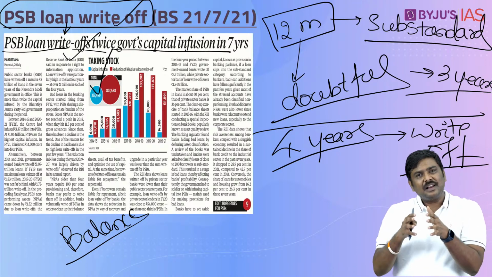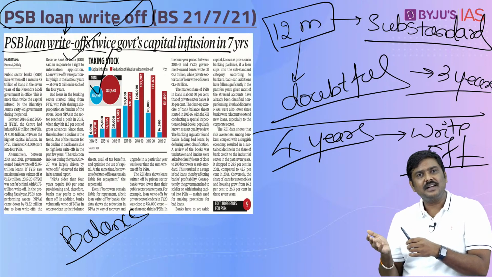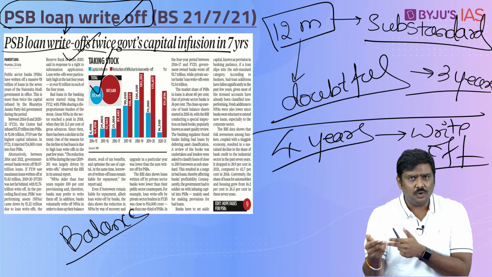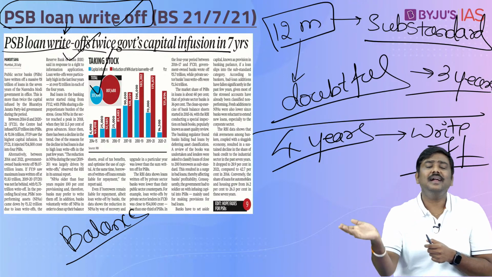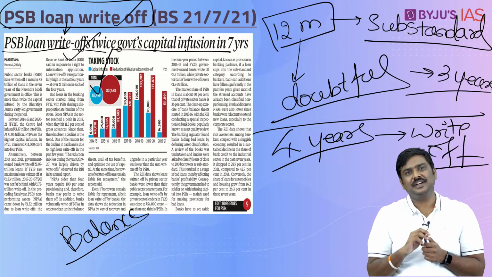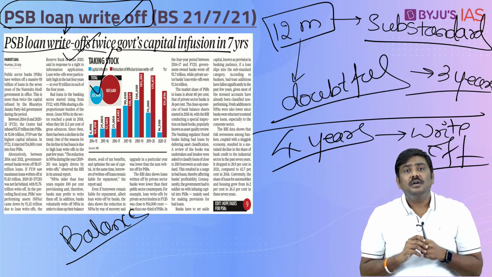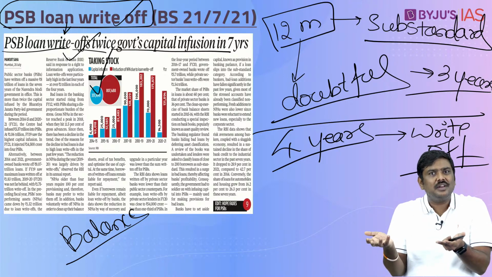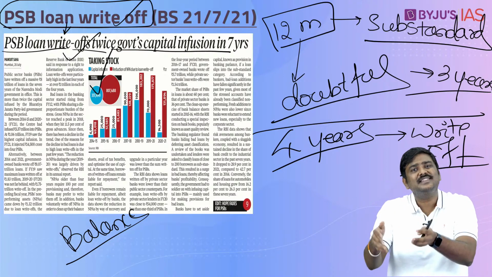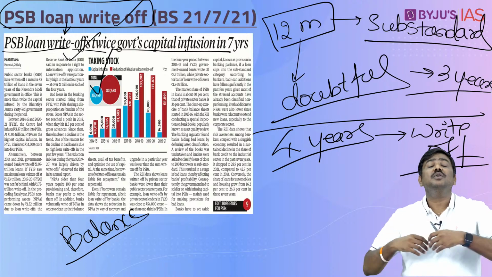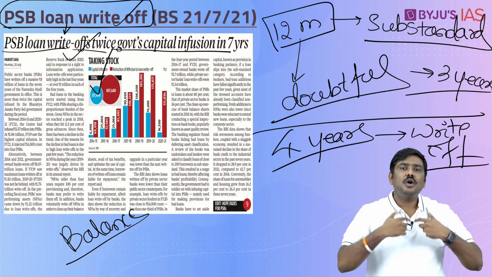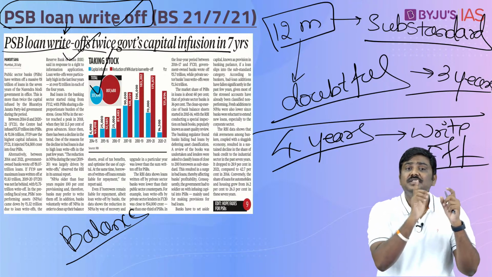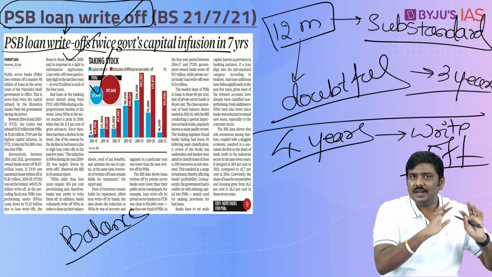One, imagine these NPAs are substandard, but the banking sector is able to revive this particular loan or basically recollect the loan, and the asset becomes let's say a standard asset. So NPAs will come down. Or else they are providing, let's say, a loan restructuring. They are offering a loan restructure to these particular borrowers whose assets have become NPAs. Now, because there is a loan restructure, the borrower has started repaying, so the NPAs will become standard assets. This is one methodology through which NPAs will come down.